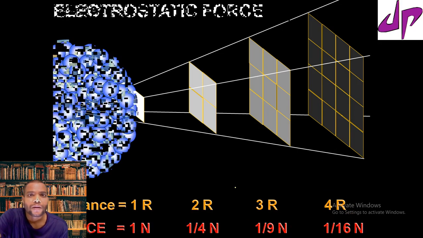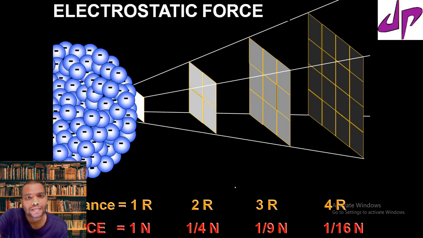Similarly, for the electric force, if you keep two charges at a distance r, and the charge is moved away, the force between these two charges also decreases.